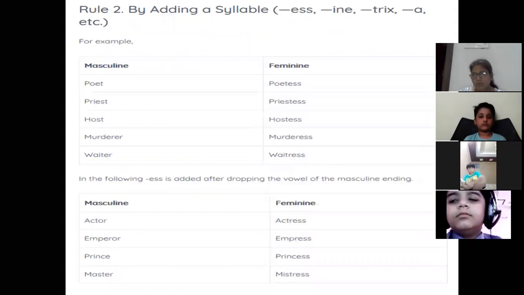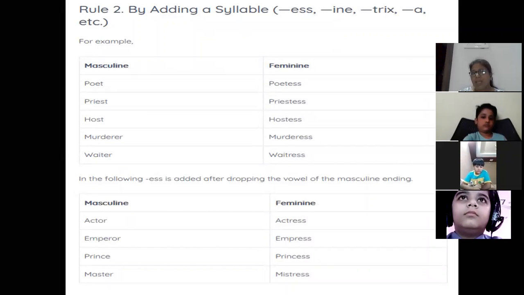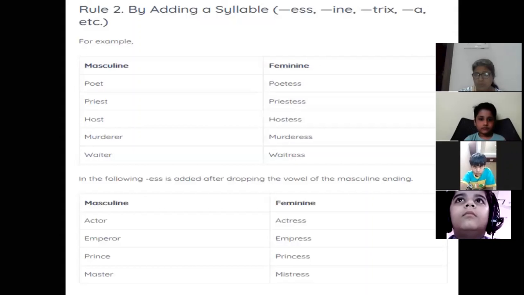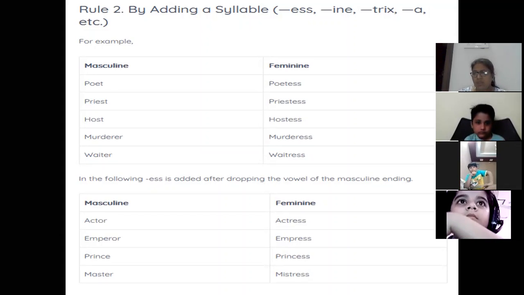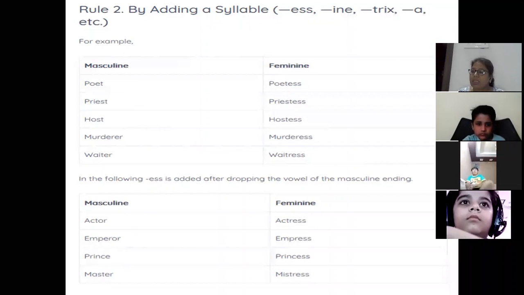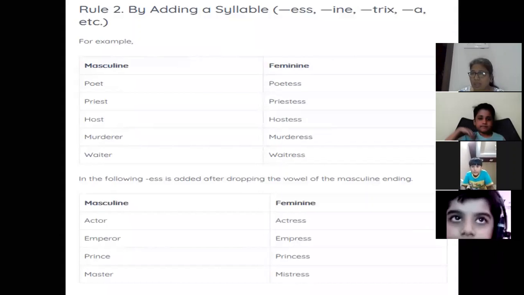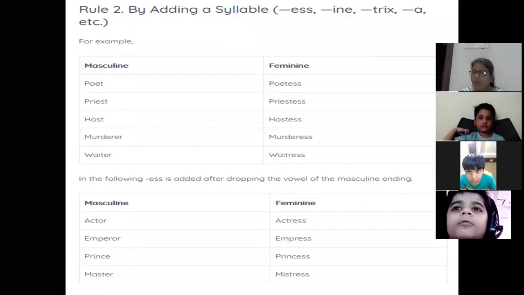Now, second rule, I have written here by adding a syllable. So, what is a syllable? First, you should know what a syllable is. When we are speaking about a syllable, it is a sound of a vowel. And you know that there are 5 vowels: A, E, I, O, U. So the sound which comes when we speak these vowels, that is called a syllable. And that is created when pronouncing the letters A, E, I, O, U.